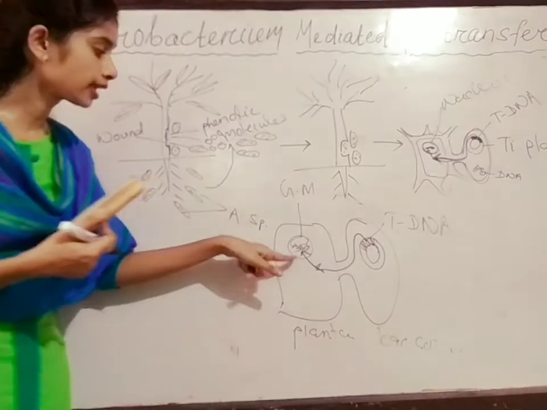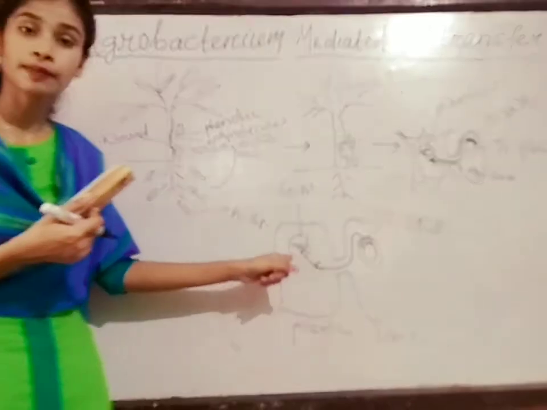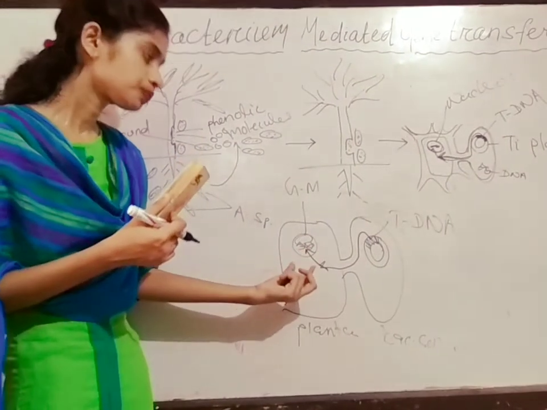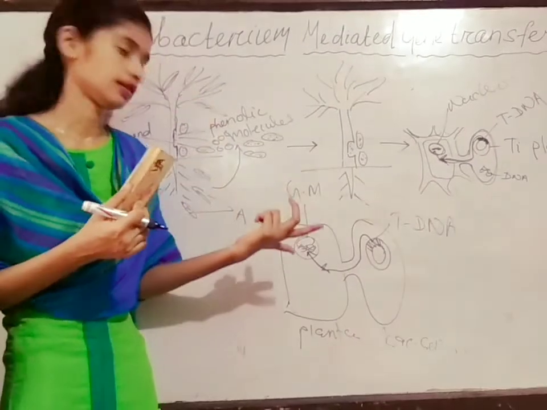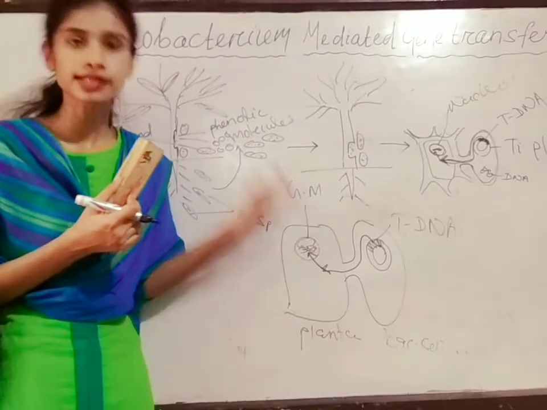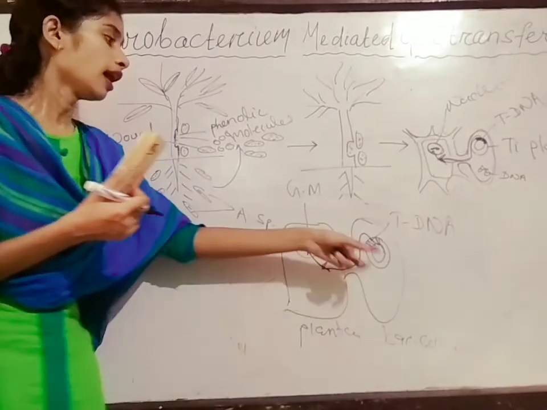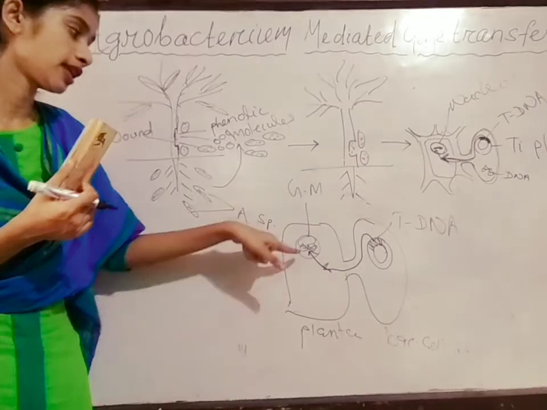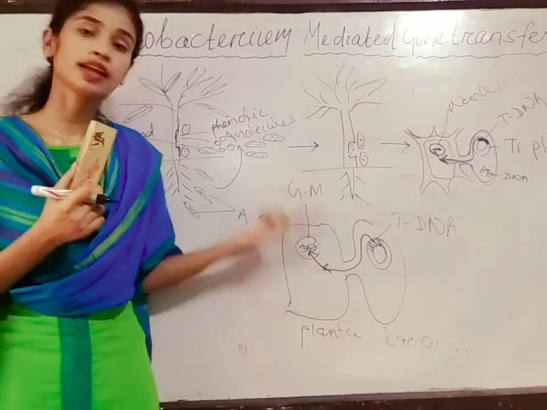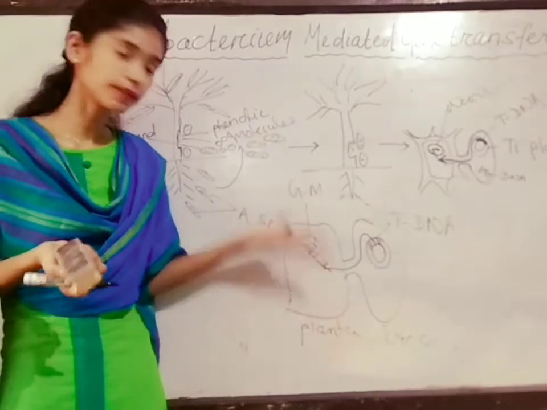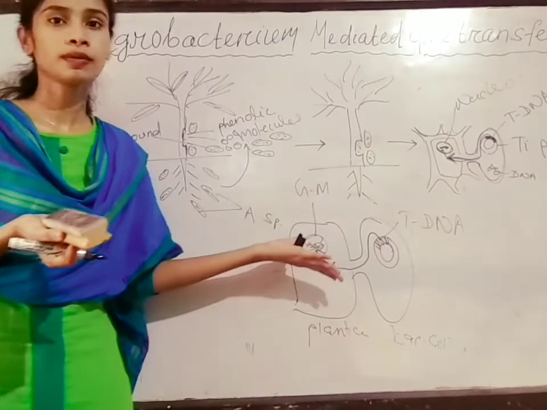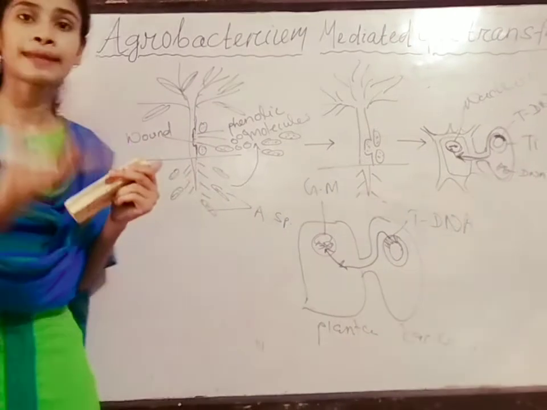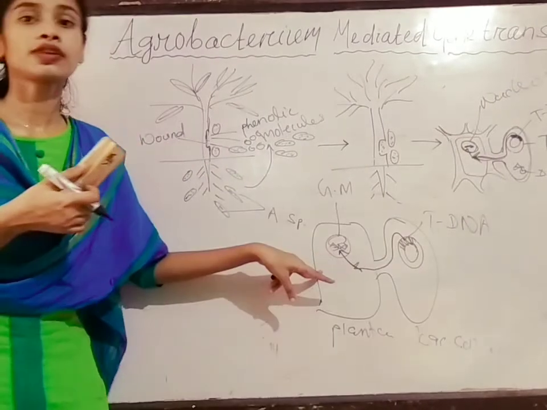Okay, when it gets attached with the genetic material of the plant cell, you know, the plant cell has the capacity to transcribe its genetic material. Then when the tDNA is attached with this genetic material, the tDNA can obviously be transcribed by the plant cell. So what happened then? The tDNA is also transcribed here.